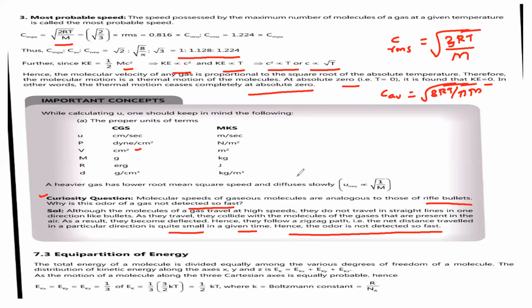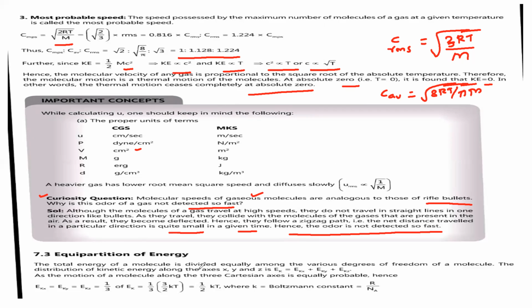That is an example question based on molecular speeds of gas molecules being analogous to those of rifle bullets. Bullets will go in one direction only, whereas the gas molecule will not go in one direction. They collide with each other.